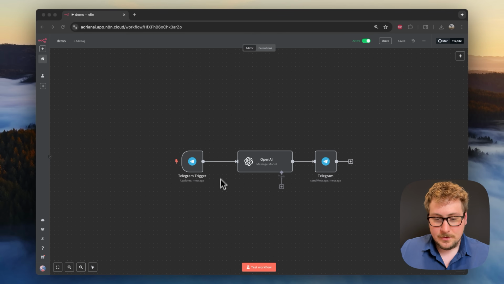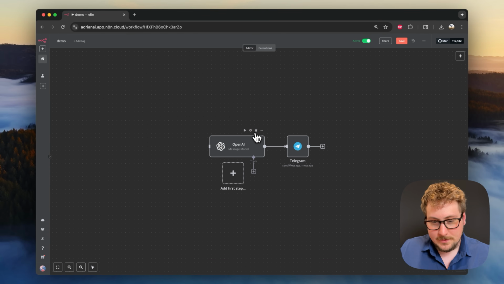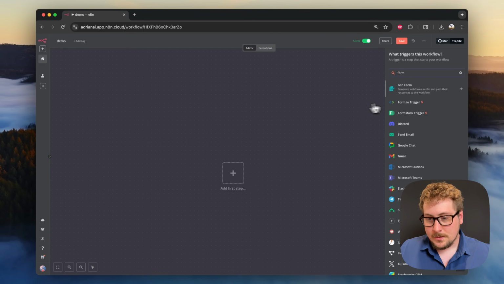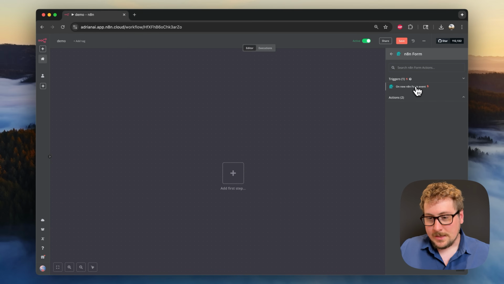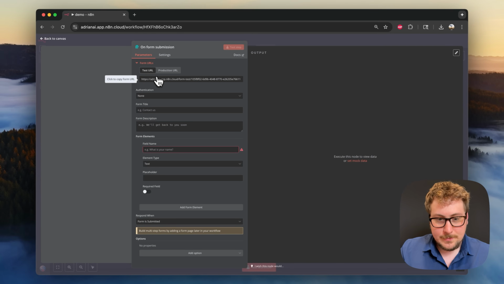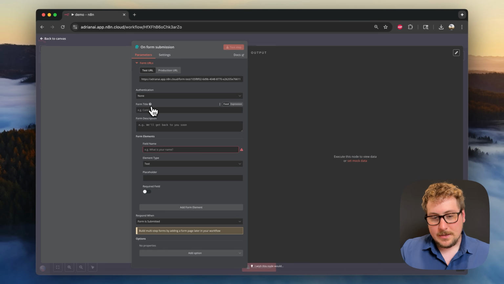Okay, now that we have the basics of all that, I'm going to show you a few new things. So to start, I'm going to delete everything that we have here, and I'm going to start with a form, N8N form. And we're going to start on a new N8N form event. So here you can see the on form submission. It's going to make a test and production URL. You can have an authentication, meaning kind of like a password.